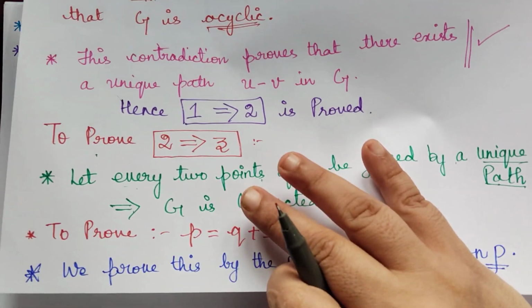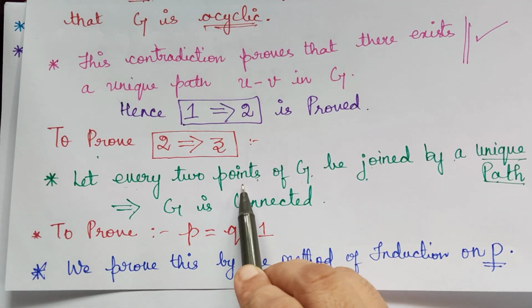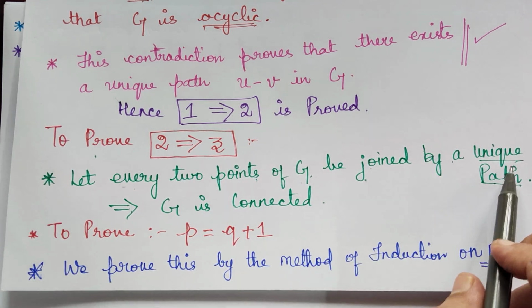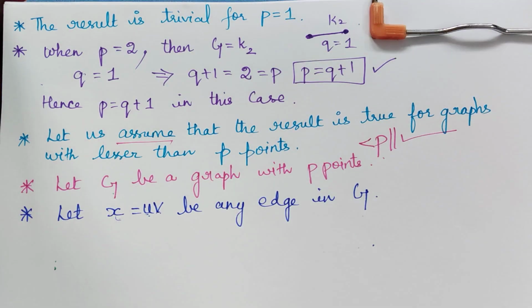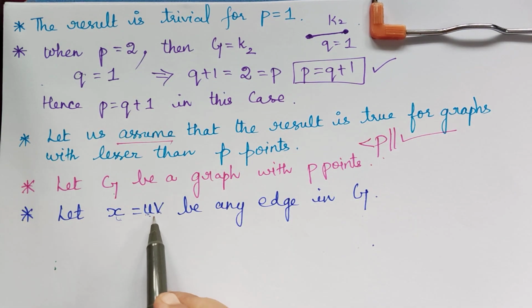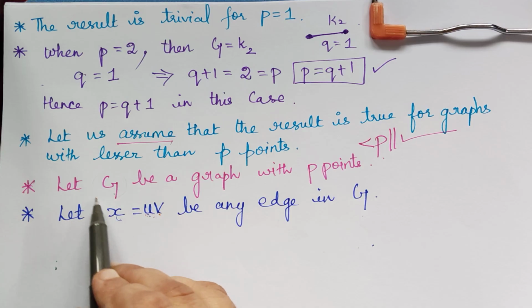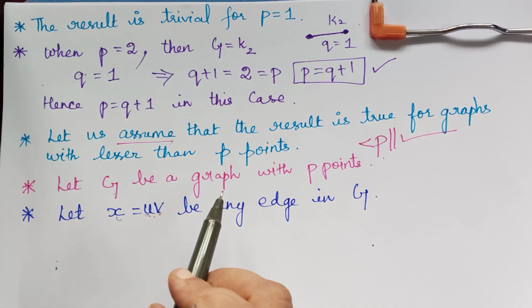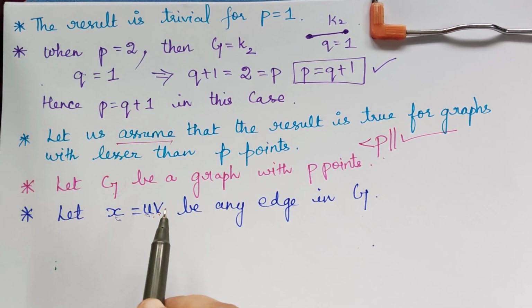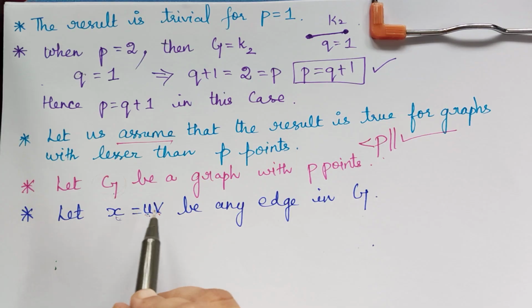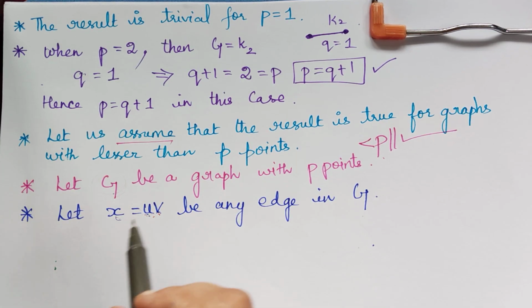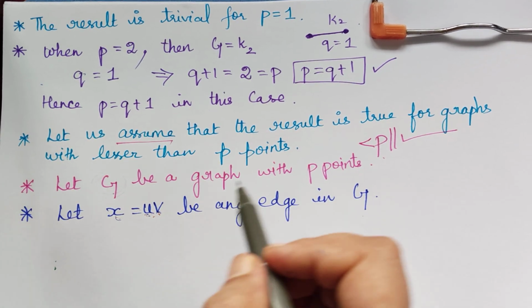In our theorem we have taken that if you have any two points in G, then they will be joined by a unique path. Now we have taken points U and V, so there will be a unique path between U and V. If you remove this edge, the graph will become disconnected, and it will be disconnected into two components. So let us take those two components as G1 and G2.